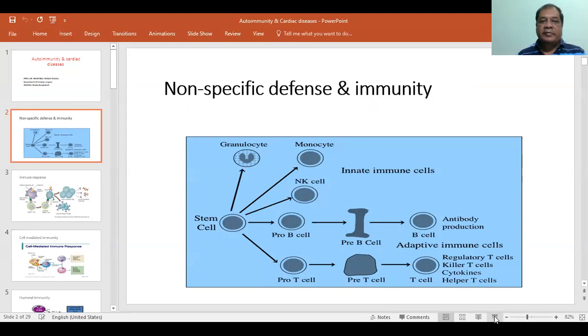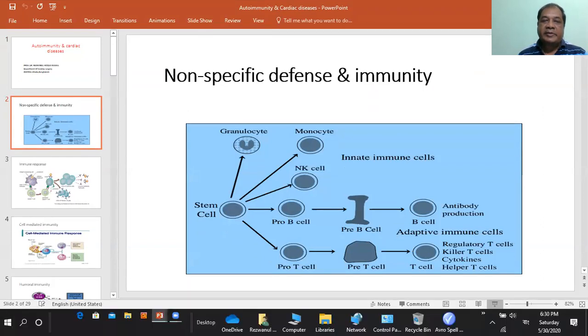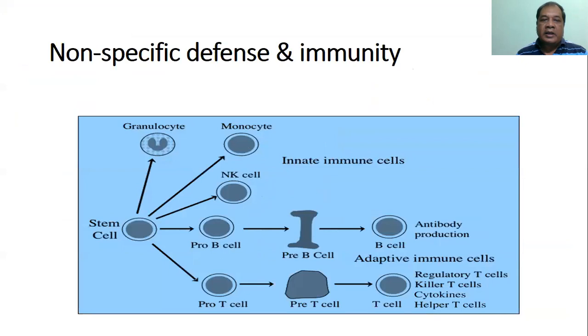We know that the first line of defense of the body is the intact skin and mucous membrane and various secretions that arise from this skin and mucous membrane that prevent bacterial invasion. Apart from that, there are some innate immune cells which are not very specific. They act non-specifically towards various invading organisms or any foreign bodies. These are derivatives of the stem cells. They are granulocytes, including the neutrophil, basophil, and eosinophil, the monocytes, and the natural killer cell.